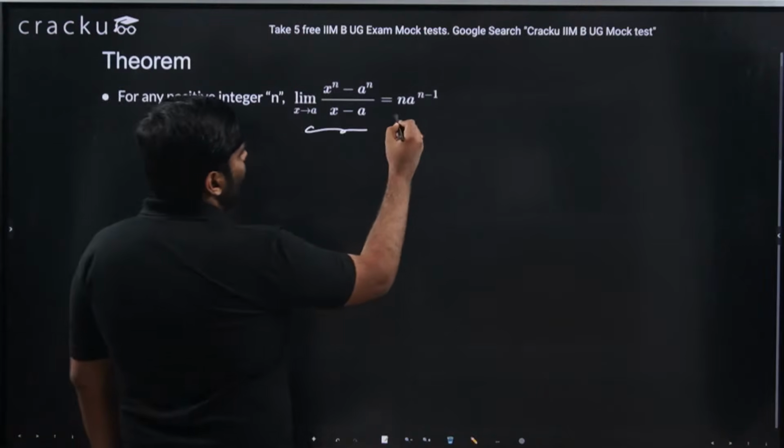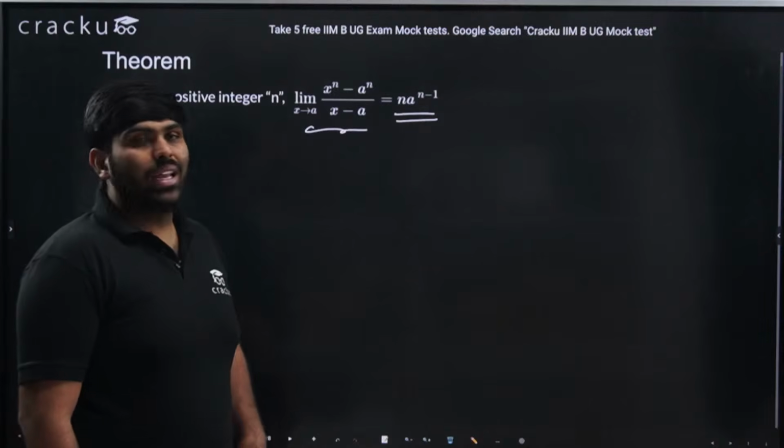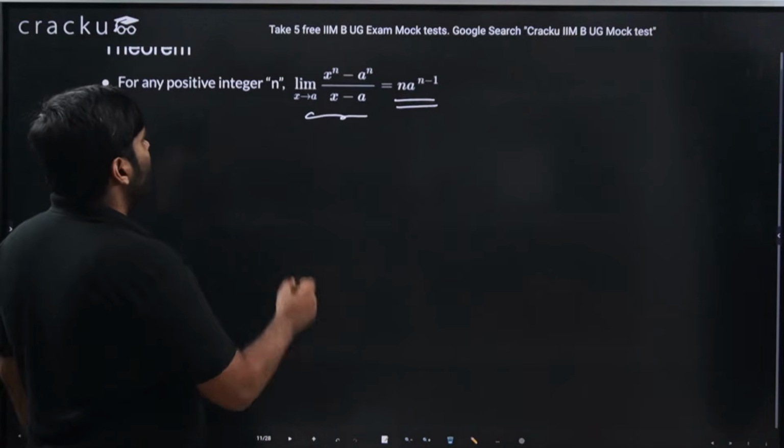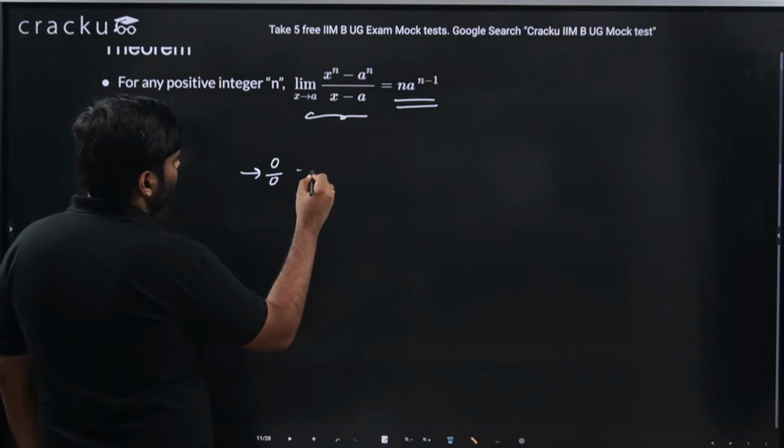So this particular value is being said to be equal to n into a power n minus 1. How is this n into a power n minus 1? Let us see. So again 0 by 0. So we have to simplify.